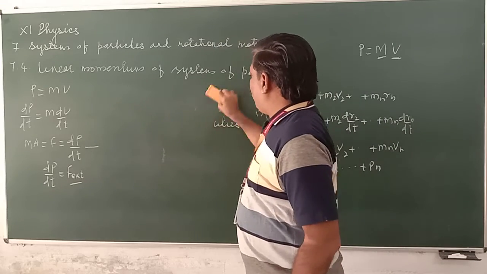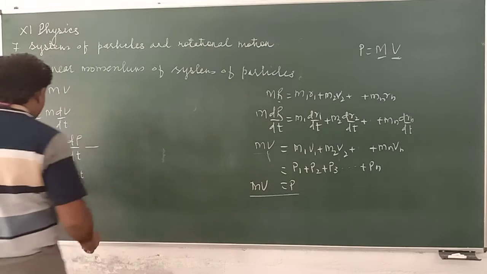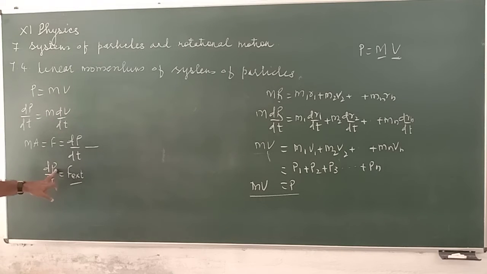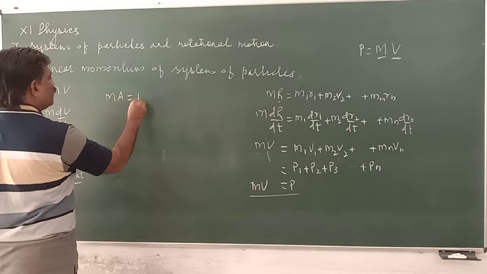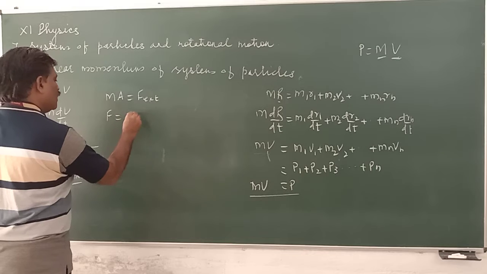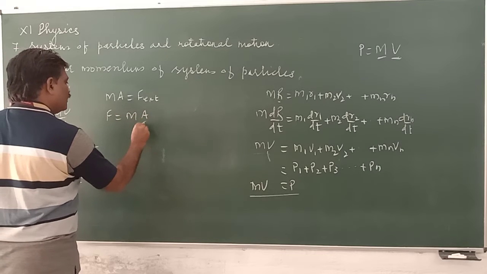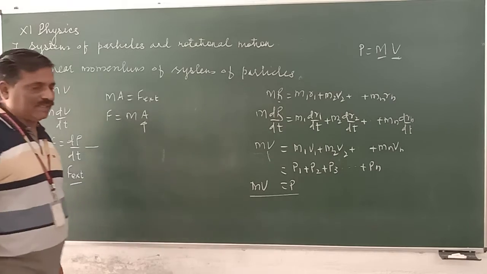So again we have come to the same thing: this is the momentum of the center of mass. So dP by dt, that is M into a, is equal to F external, or F is equal to M into a, where this a is the acceleration of center of mass.